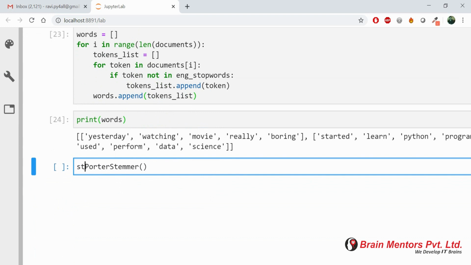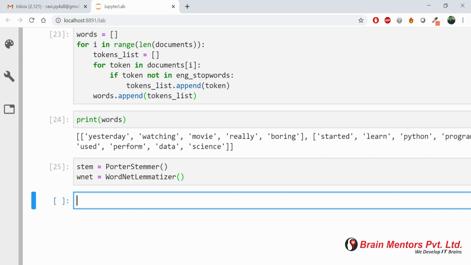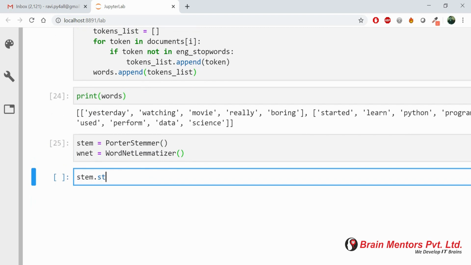Now I will just create an object of PorterStemmer and see how PorterStemmer works. So let's create a variable stem equals PorterStemmer and create a variable of WordNetLemmatizer as well. So first we will test how PorterStemmer works with different words. So we will take a few words, like I'm taking the first word running. It converted running into run. Okay, it is working perfectly. Then playing is converted into play. Let's test these words I am testing.